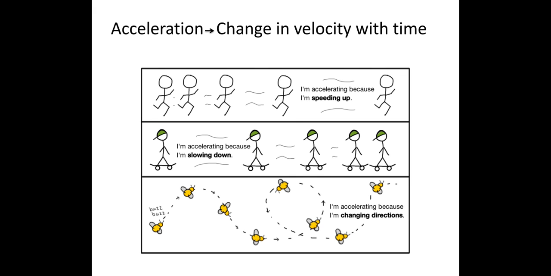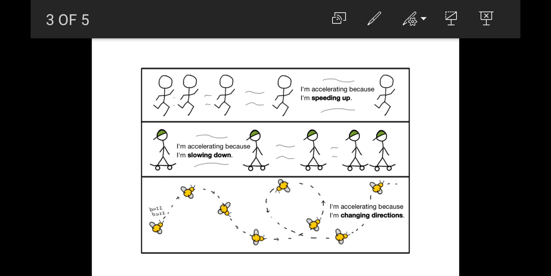Now what is acceleration? Acceleration is change in velocity with time. You may have heard this term many times in your daily life, like accelerating a bike, accelerating a car. So when you are accelerating vehicles, that means you are changing its velocity. Either you are increasing its velocity or decreasing its velocity. That means your velocity is not the same with time.